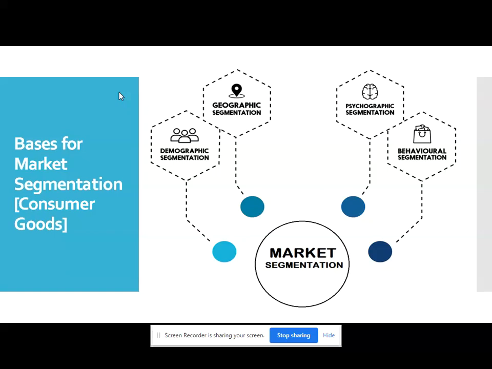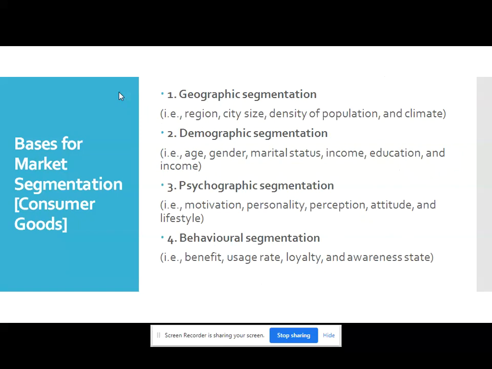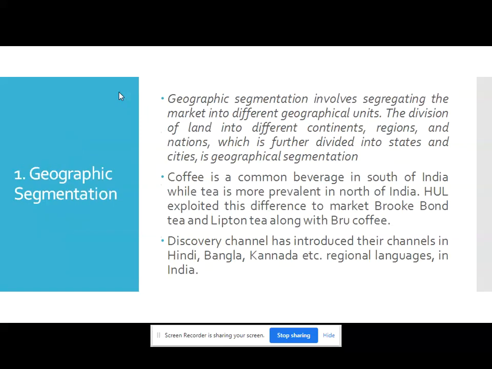So this is a brief about market segmentation. Now we will see each and every segmentation in detail. I have mentioned here: geographic, demographic, psychographic, and behavioral. So GDPB is how we can divide. Now we will see each segmentation in detail. First we will start with geographic segmentation.